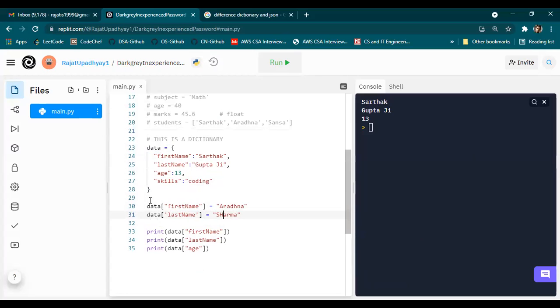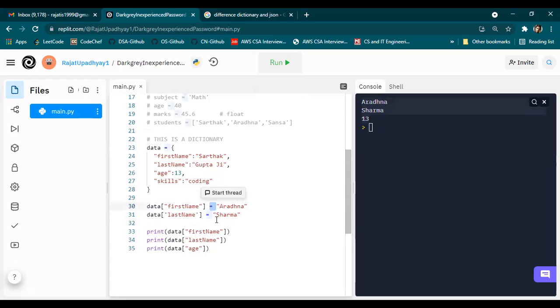I will only change the name. I'll click on run again, and you can see that the data has been updated. So very simple. The way you access it, data of first name, you just write data of first name, and then after the equal to, you put the data that you want to assign to it.